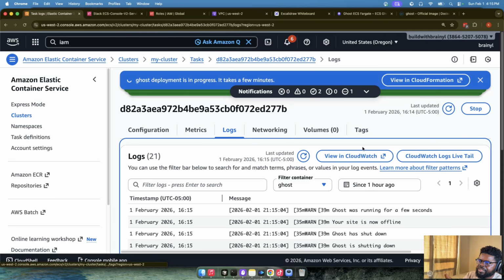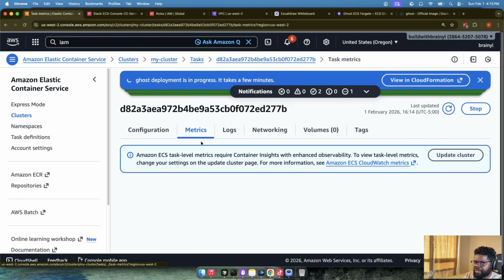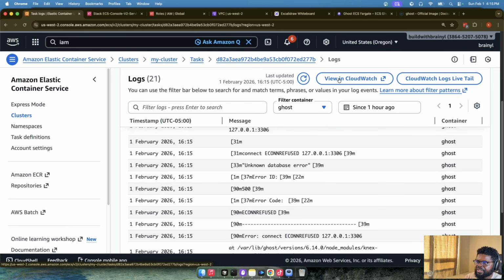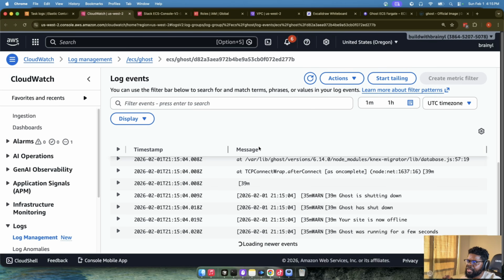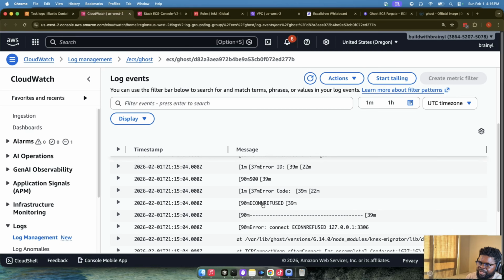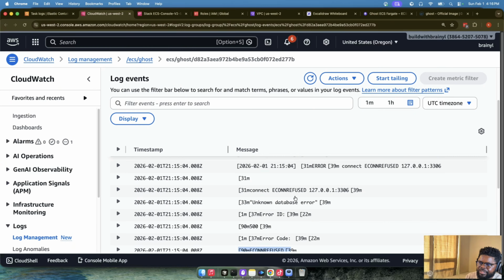Sometimes you're looking at the metrics, sometimes you're looking at the logs. Metrics is on the other end, but there are also logs that you can look at to tell you what is happening with the service. We can also view it in CloudWatch. So if you go to CloudWatch, you will see the same information, right? So your site is now offline because why? The problem is really here. Connection is refused. There is no database to connect to, okay? So we know that problem.